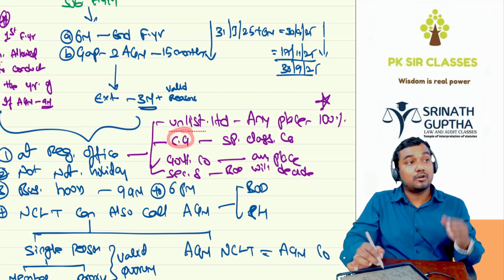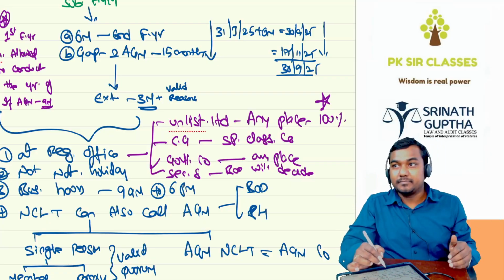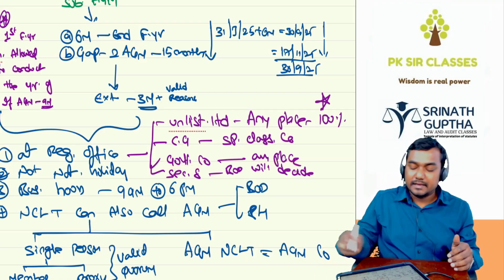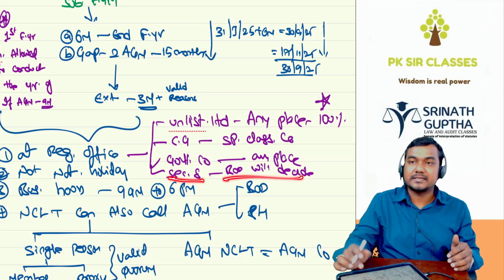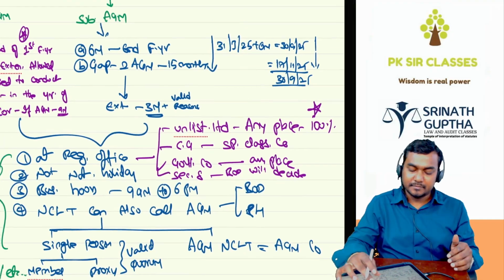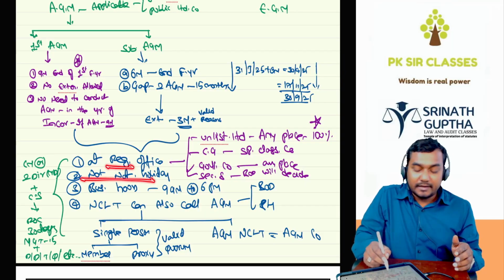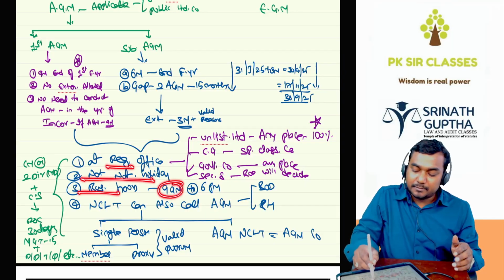Central government may exempt any class of company from the applicability of this section. A government company can hold the general meeting at any place. In case of a Section 8 company, the BOD will decide the place of the general meeting. So the AGM should be held at the registered office on a day that is not a national holiday, during business hours, that is 9 AM to 6 PM.